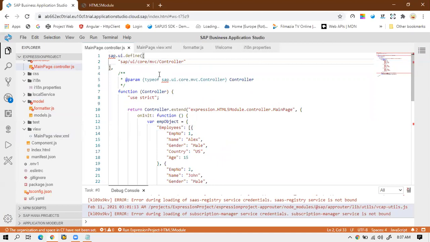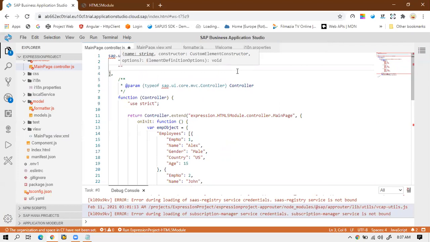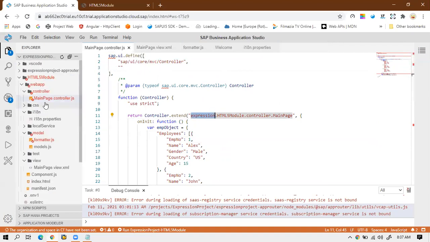So let me add the path of the formatter in the module section. I will give the comma. Where the formatter file is stored, it is inside the HTML5 module. That's why there is an HTML5 module. This is a generic path for any file.